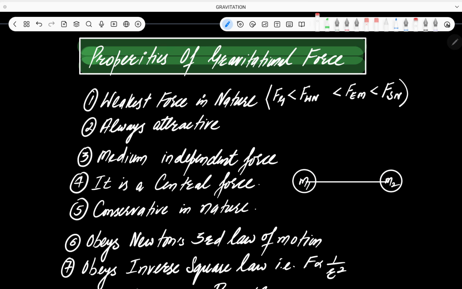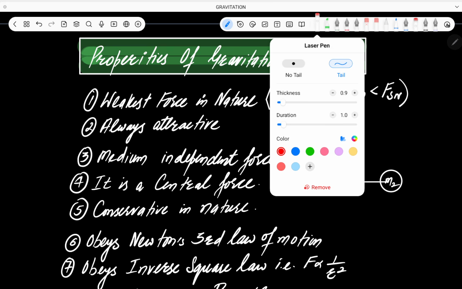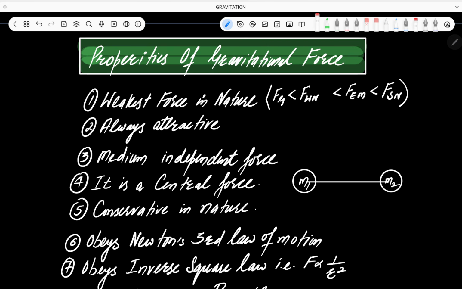That is what we mean by saying that it is a central force. Central force means that the gravitational force is directed along the line joining the centers of the two masses. Next important property is that it's a conservative force, which we'll discuss later on in detail.